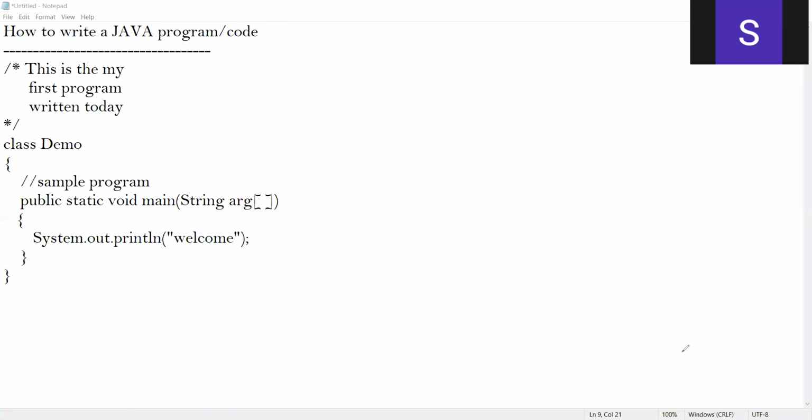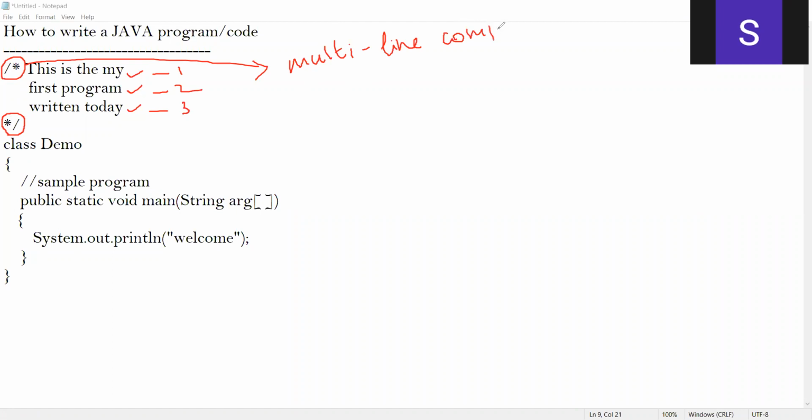Okay, fine, students. Here you can see how many statements I've written. I've written 3 statements: 1, 2, and 3. These 3 statements I have placed inside this. We call this a multi-line comment.